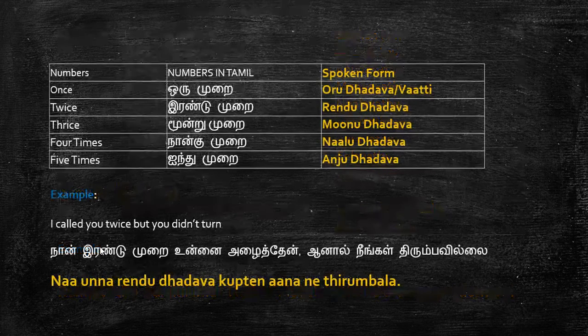The next one is, whenever you want to convey once, twice, thrice, 4 times, 5 times, etc., you have to use ஒரு தடவை or ஒரு வாட்டி. Both are common, so you can use anything, but the most commonly used form is தடவை: ஒரு தடவை, 2 தடவை, 3 தடவை. Whatever the number, put the spoken form and put தடவை in the end.